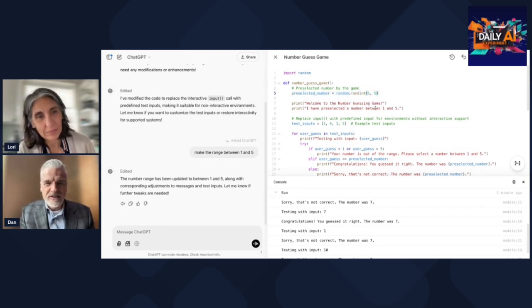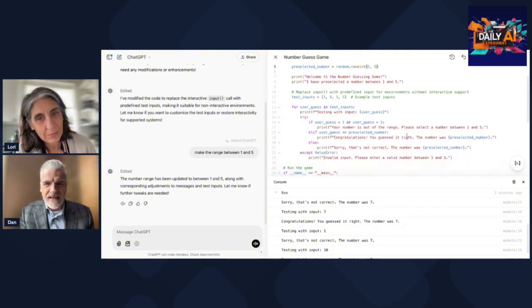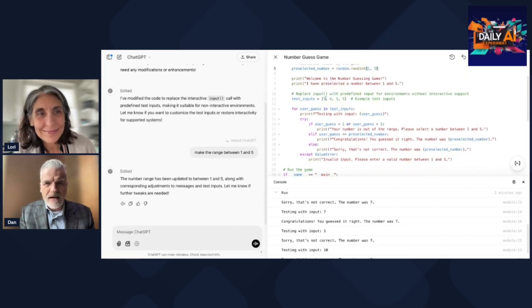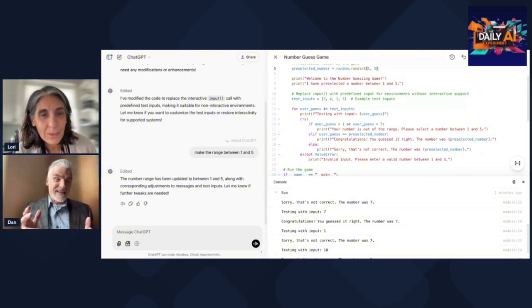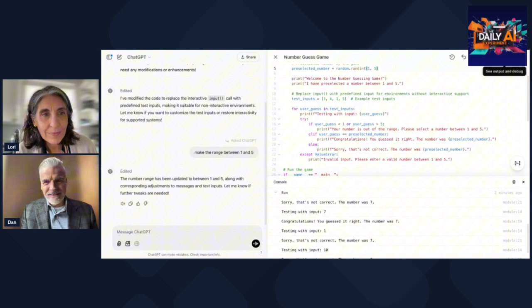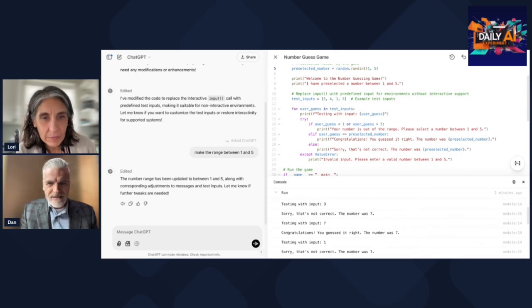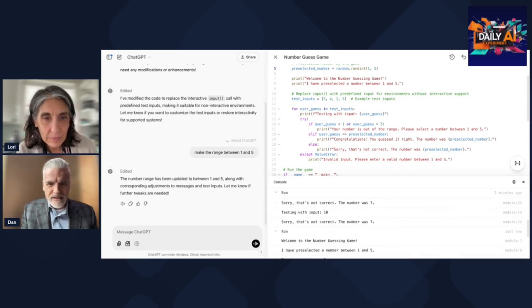And by the way, it changed everything else that needed to be there. So now this got changed to 1 and 5, and then the test numbers are 3, 4, 1, and 5. So it went ahead and it took those little instructions, and it propagated all the necessary new coding throughout the whole thing. And if I hit run, which is behind the logo here, I'm going to click run, and sure enough, it runs, and it says, let's see here, because they kind of ran together.